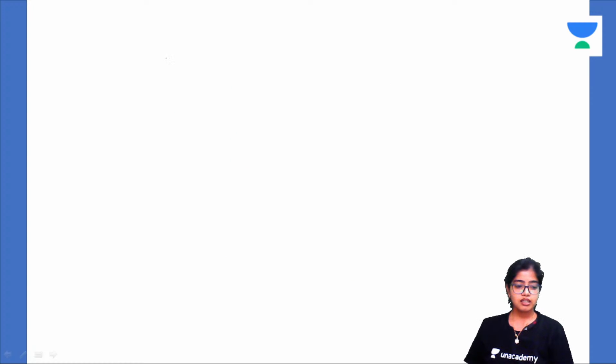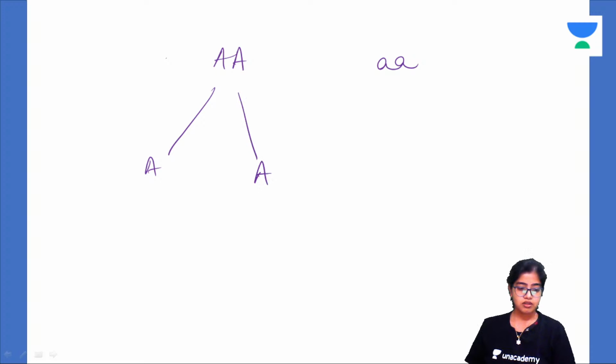Now consider another scenario. These are the gametes. Now how will the children's genotype be? AA, AA, AA.